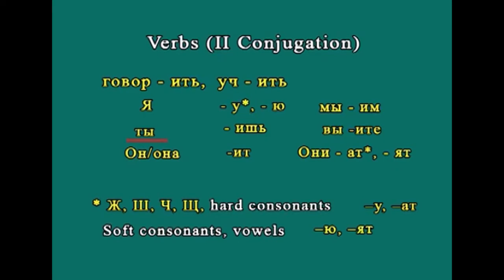For second person singular number, we add ишь, and for second person plural number, we add ите. For third person singular number, он, она, we add ит, and for third person plural number, we add either ат or ят.